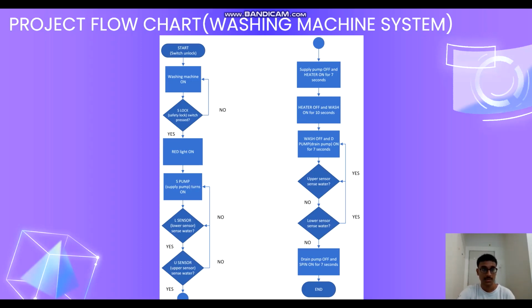Following to the next slide, this is our project flowchart for the washing machine system. First, we have the start button. Following that, we have the safety lock, whether it's on or off. And then we have the red light indicator, supply pump to supply the water, lower sensor and upper sensor of the water level, and also heater, washer and drain pump. Following that, we have the spin cycle of the washing machine. At the end, we have the end button.